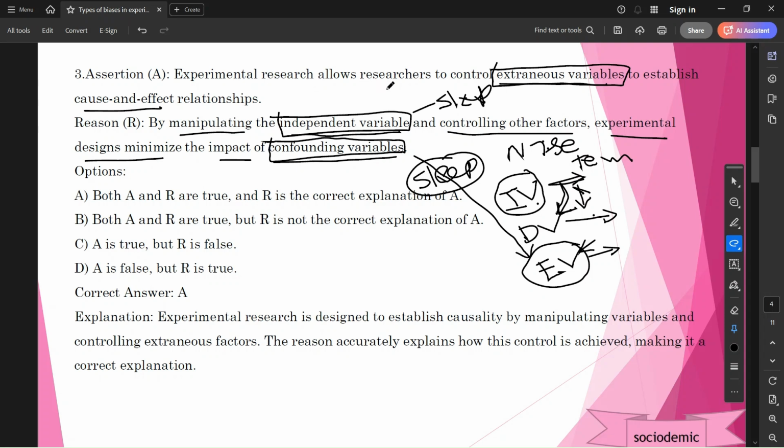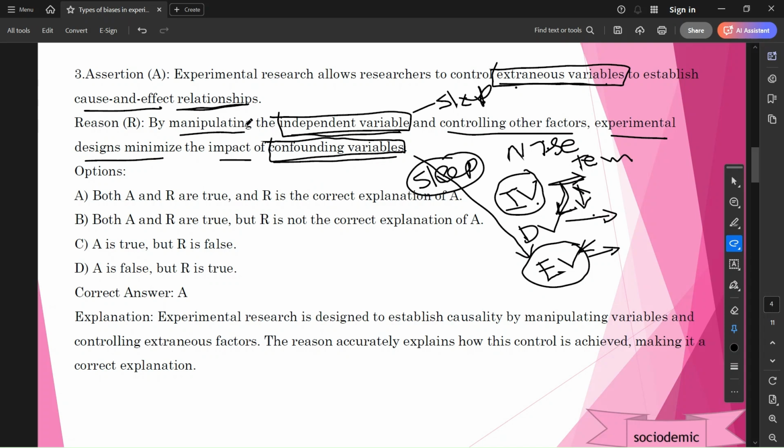Experimental research allows the researcher to control extraneous variables to establish cause and effect relationship. Cause and effect. For example, if student performance decreases, the cause and effect relationship is that the noise of the examination hall is high.